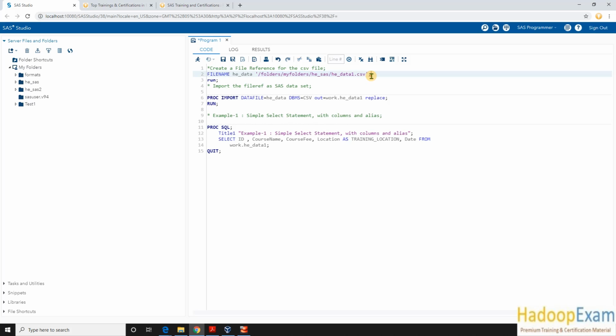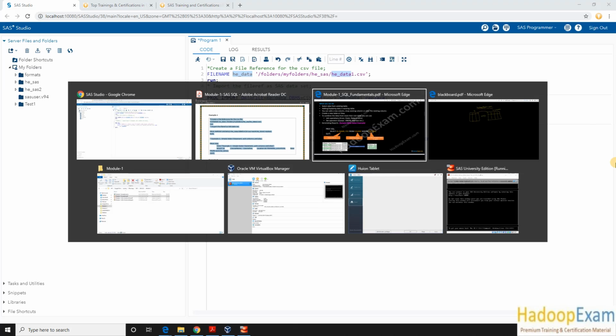So what I want, this hedata1.csv file, I wanted to convert this file into a table first and then select the data out of this. So what we would be using, the file name we would be using to create the file reference. So here hedata is what? File reference. So it is pointing to this file. Okay, so what exactly is the file reference?